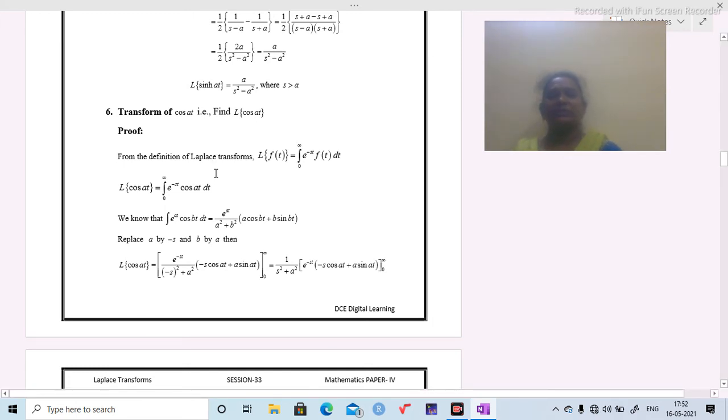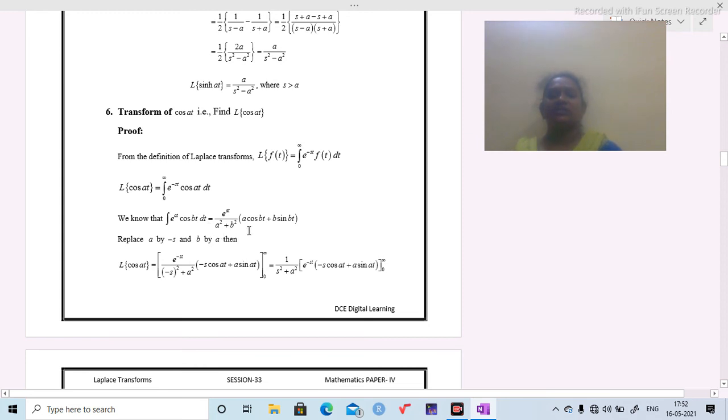So by the definition of Laplace transform, L of f of t equals integration 0 to infinity e power minus st f of t dt. Now replace f of t with cos at in LHS and RHS. Then this is a standard formula we have. By using that standard formula, we are going to evaluate this integral.